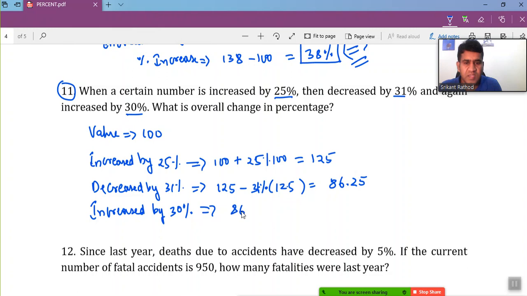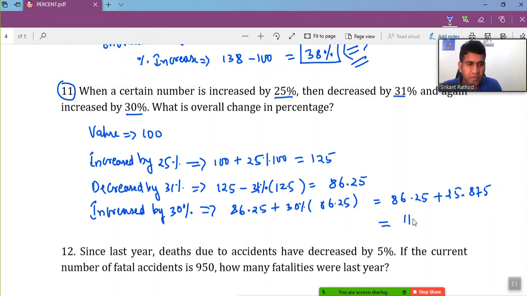Or we can say 86.25 plus 30% of 86.25, which is 25.875. Add this to 86.25 and that gives an overall value of 112.125. This is the final value after increasing and decreasing.